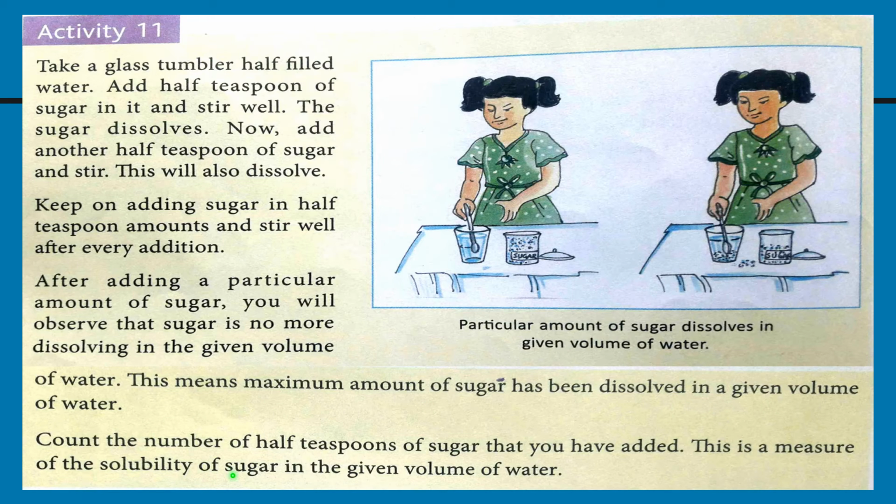Count the number of half teaspoons of sugar that have been added. This is a measure of the solubility of sugar in the given volume of water. Students, the above activity can also be performed by adding common salt in water instead of sugar.